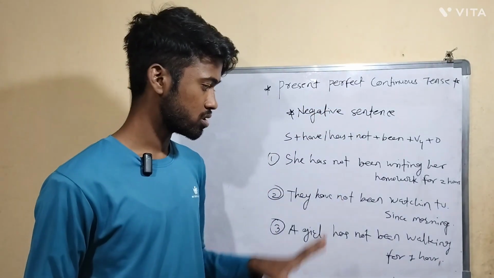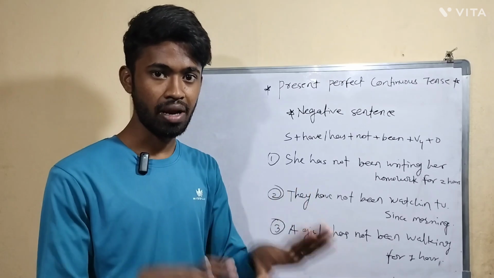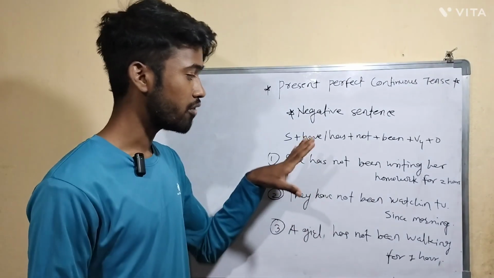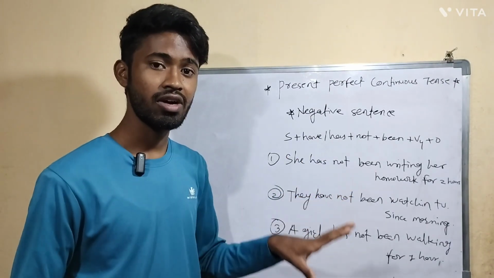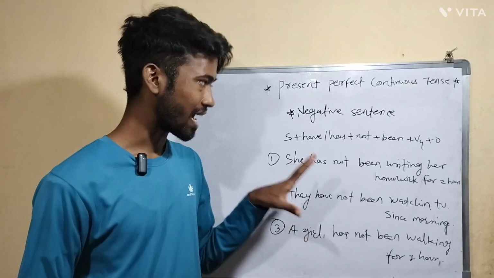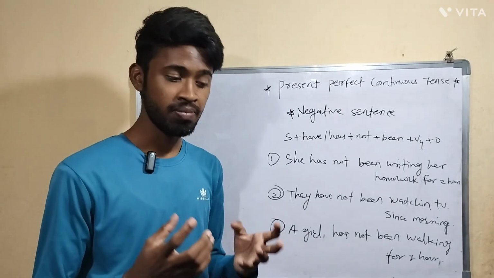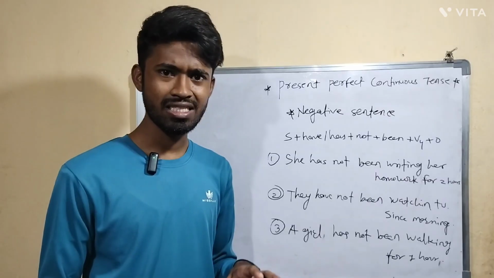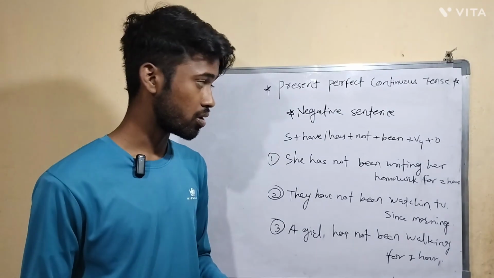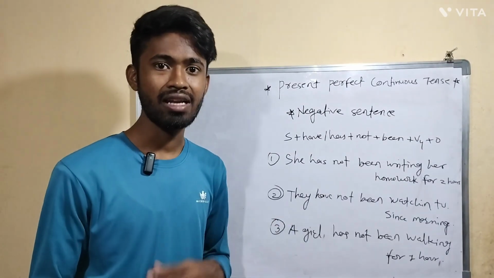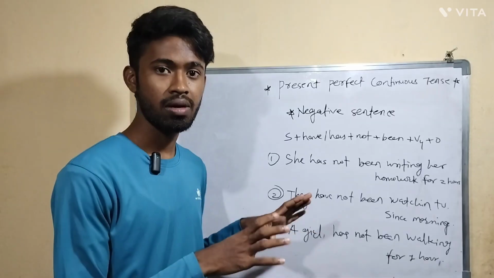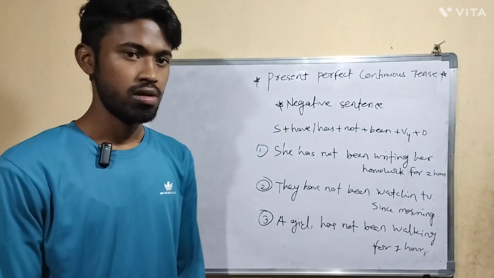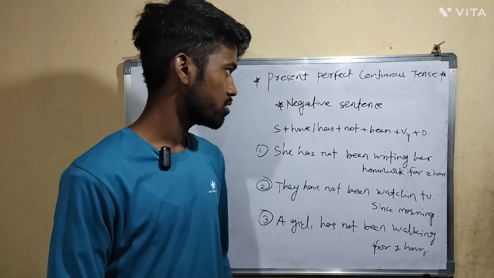So this is how you have to practice. First, practice positive sentences, after that negative sentences, and after that interrogative. If you practice like this, you will get good command over the tense. Just practice can make you perfect. You have to remember this and practice again and again until you become perfect. Now, you understood the negative sentence.